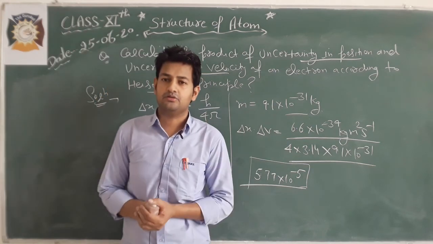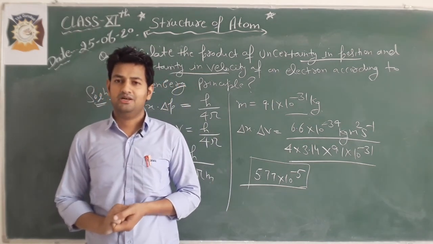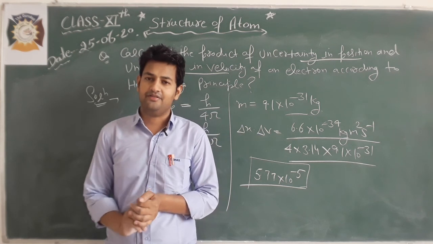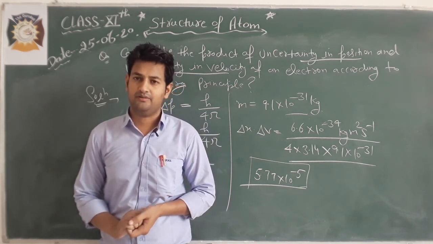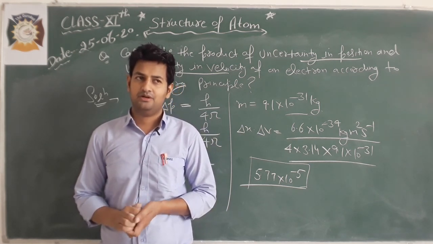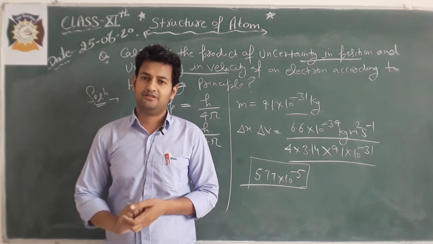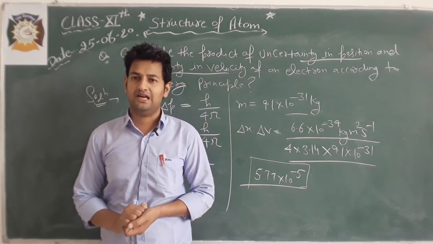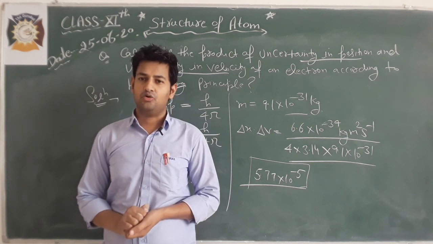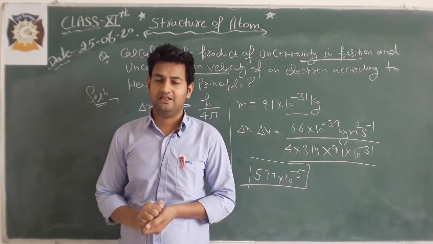Okay students, this is all about your concept of the de Broglie relation and the Heisenberg uncertainty principle. These are very important concepts. Hope you will understand about this. Try to solve questions based on the Heisenberg principle and the de Broglie relation. Okay, till then take care.